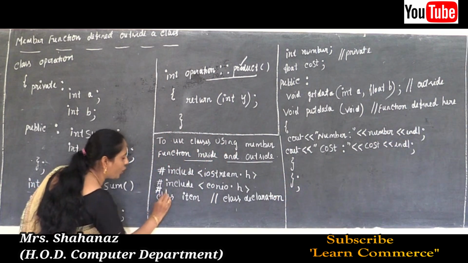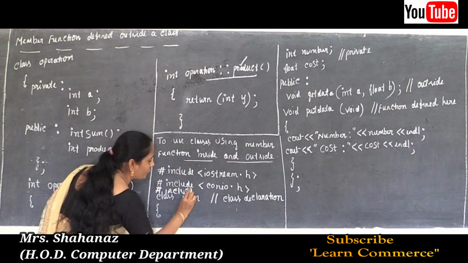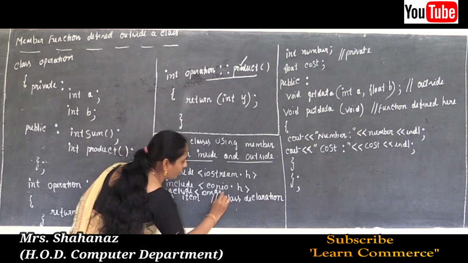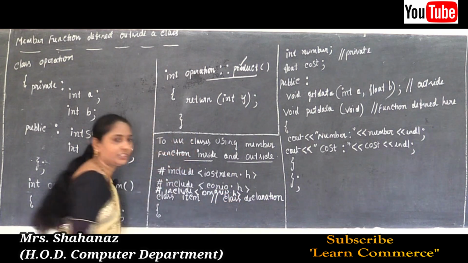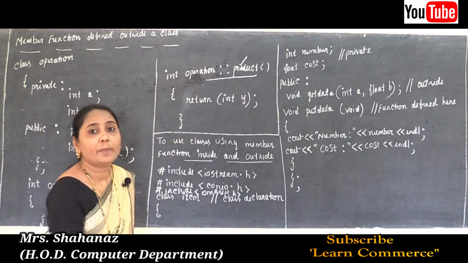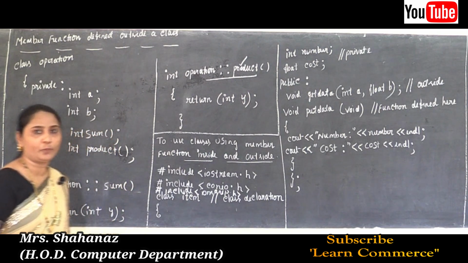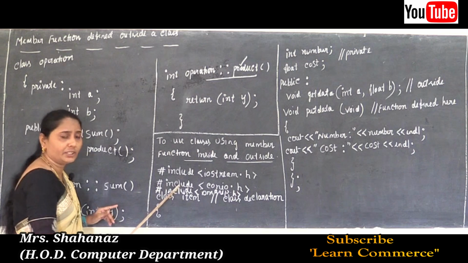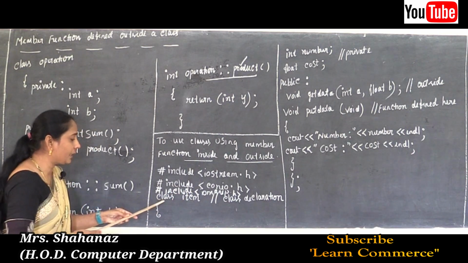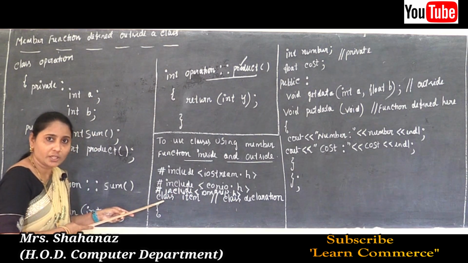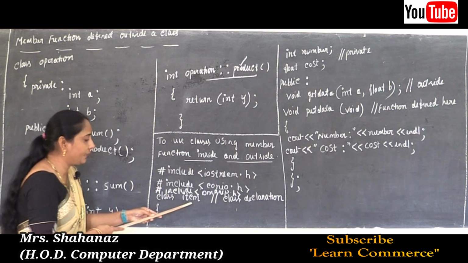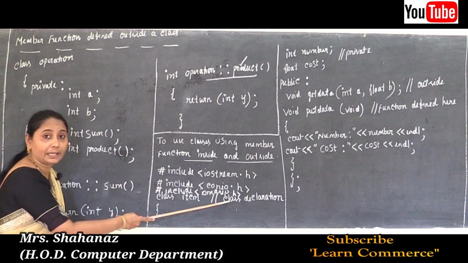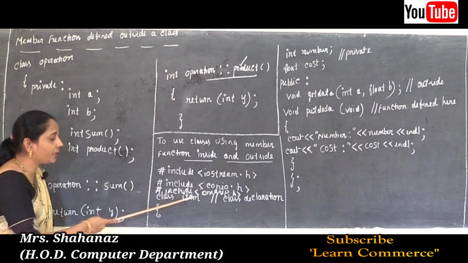What's the header file we are using here? The header file is called iomanip.h. Why? Because to perform input output manipulation, manip.h here. And later, class is the keyword, so we need to write it, and item is the class name. So this line is called the class declaration. Okay, we are using the class declaration.